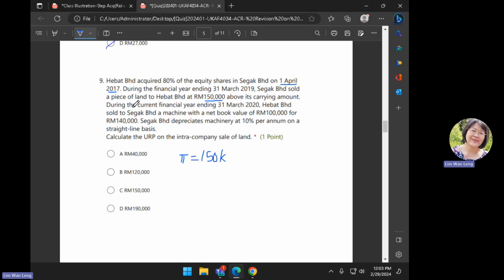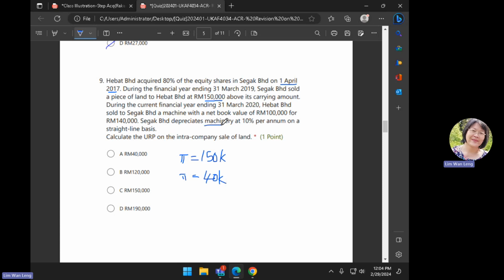Okay? So, during the current financial year ending 31st March 2020, Hebat sold to Serga a machine with a book value of 100,000 for 140. So, again, there is another profit which is 40,000. Okay, but what did the question want?